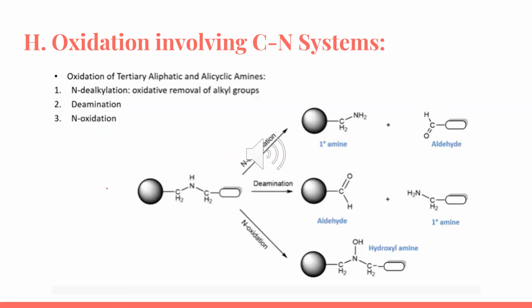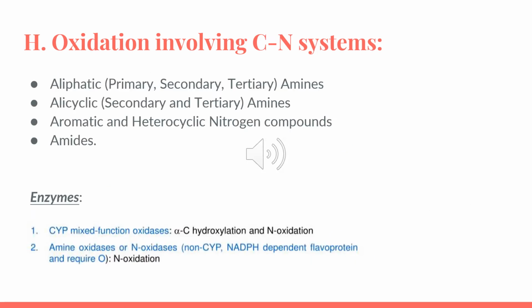For the oxidation involving CN systems, we have the oxidation of tertiary aliphatic and alicyclic amines, which consists of N-dealkylation, which is the oxidative removal of the alkyl group, deamination, and N-oxidation, which is when we hydroxylate the N, we add a hydroxyl group. The CN systems that can undergo oxidation are the aliphatic amines, whether primary, secondary, or tertiary, alicyclic amines, aromatic and heterocyclic nitrogen compounds, and the amides.